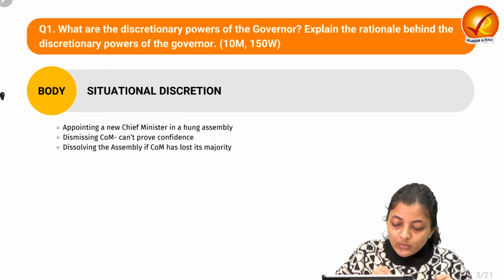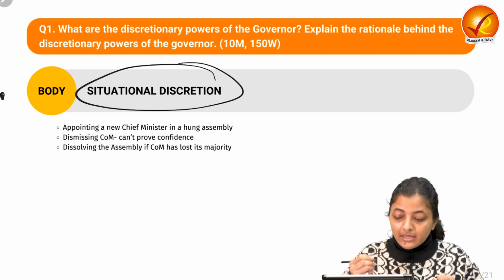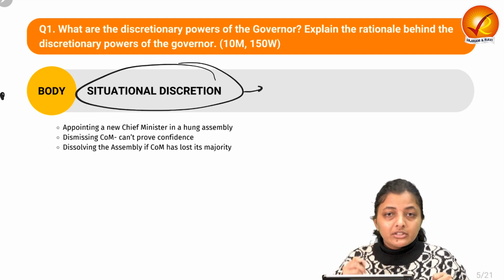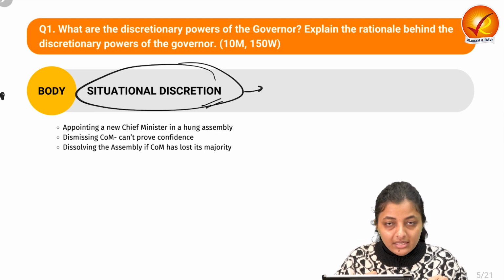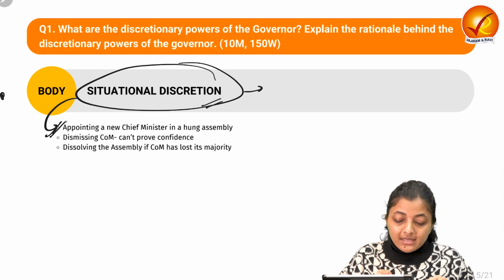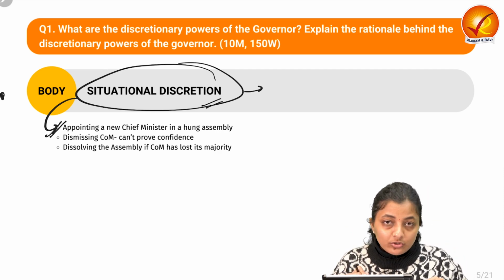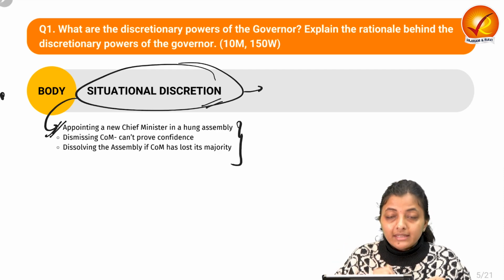Next comes the situational discretion, which is not mentioned in the constitution, but which, with time and with conventions, the governors have come to have. So he can use his own discretion, meaning he can take a decision without the aid and advice of the council of ministers in these cases.